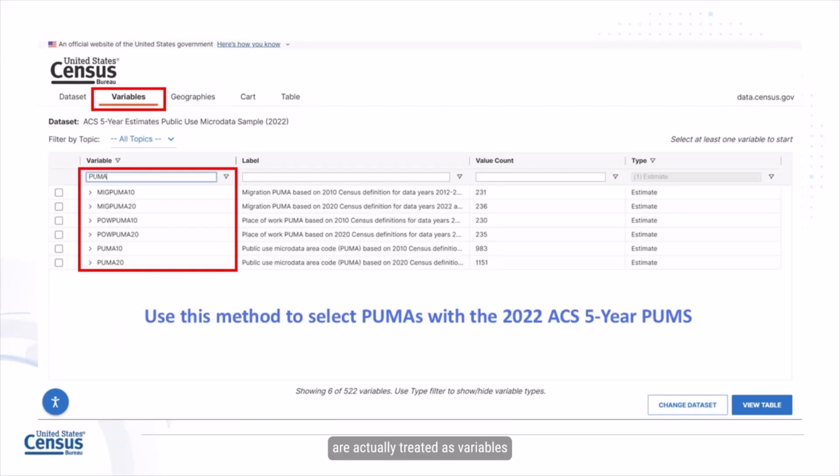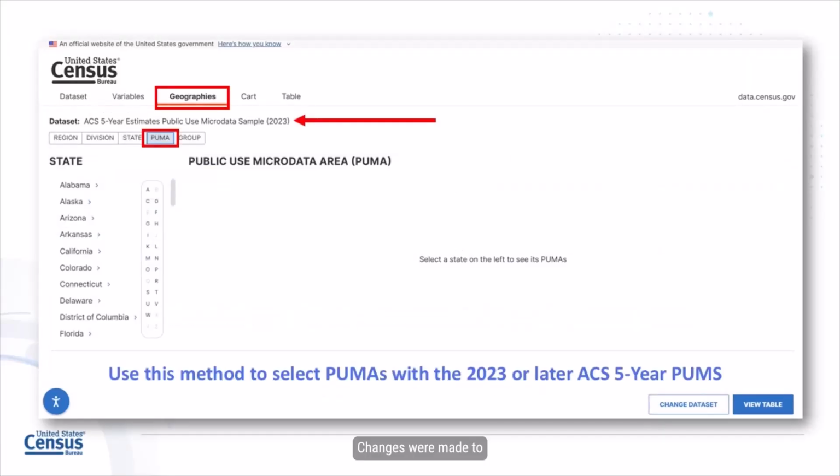This is because PUMAs are actually treated as variables that can be found under the Variables tab. This different way of selecting them is in place for the 2022 ACS 5-year PUMS and a few other historical ACS PUMS datasets. Changes were made to the 2023 ACS 5-year PUMS file that eliminated the need for the PUMAs to be treated as variables. So if you're using that or a future release of the 5-year PUMS files, you can select your PUMAs in the same area that you would select other types of geographies.